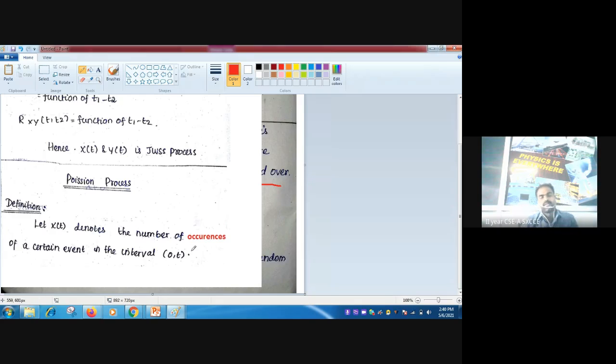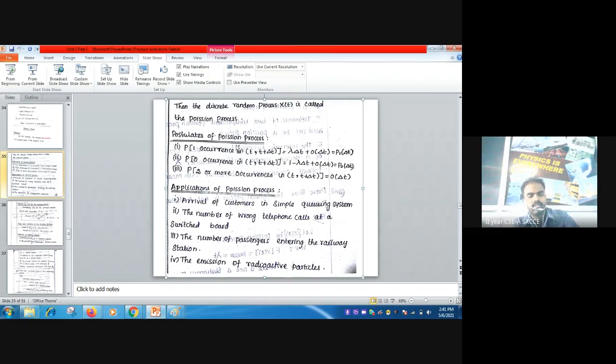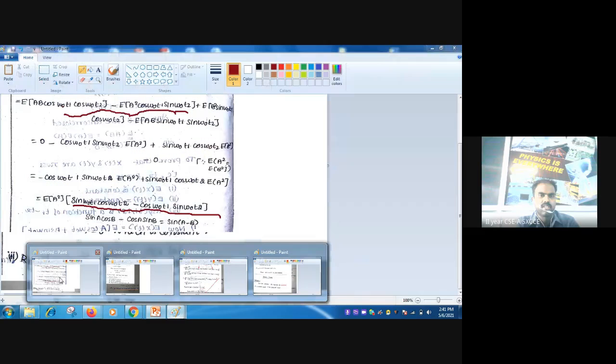Let X(t) denote the number of occurrences of a certain event in the interval (0, t). For example, in the time interval 6:50 to 7 o'clock, only 10 minutes of interval is there. Similarly, for a particular time interval, X(t) denotes the number of occurrences. Then the discrete random process X(t) is called the Poisson process if the following postulates hold.